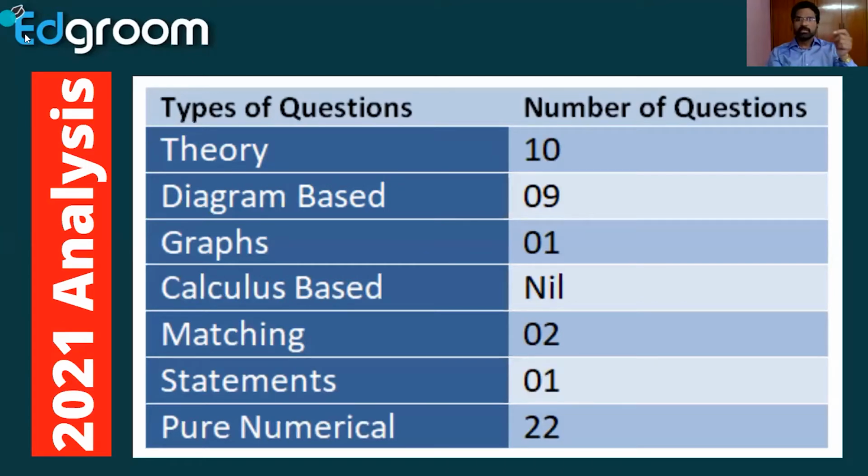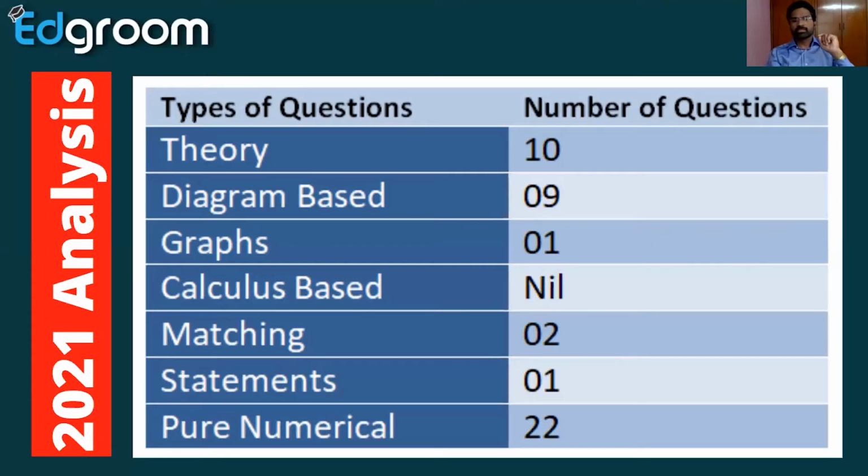Not only 2021, in the 2020 question paper also, no calculus based question is there. So don't worry about the calculus based, differentiation and integration. In recent years they are not giving questions on calculus, but you should know the calculus part.